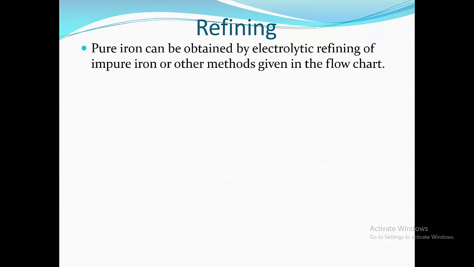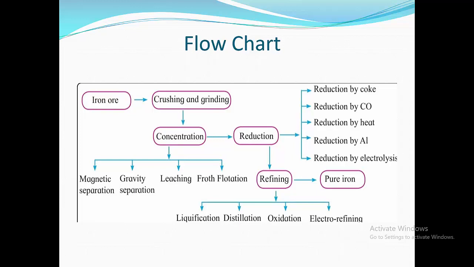Now we are going to refine the iron into pure iron. Pure iron can be obtained by electrolytic refining of impure iron or other methods given in the flowchart. Now the whole process is given in this flowchart.